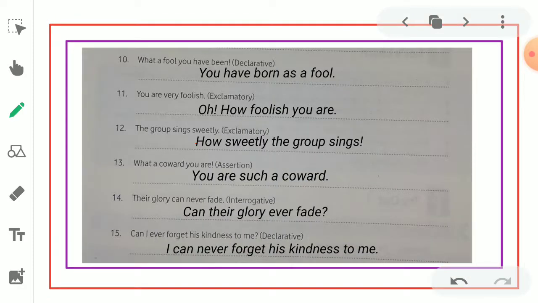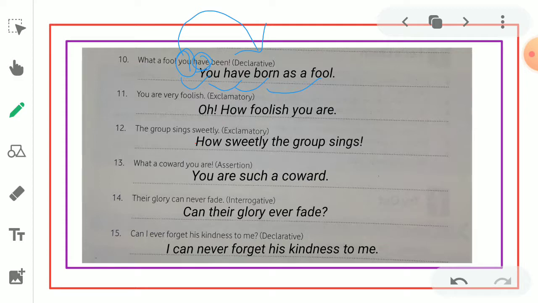Then, what a fool you have been. It is in the form of exclamation. We have to turn it into declarative. How do you change it? The pronoun you is taken at first, then the helping verb have. You have been born as a fool.